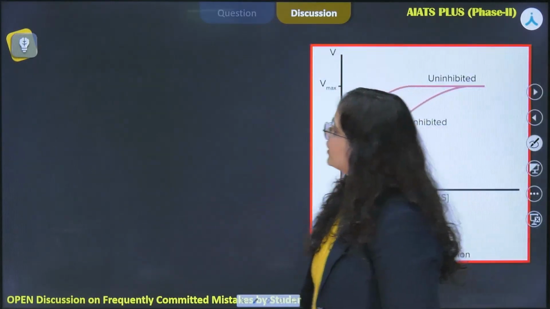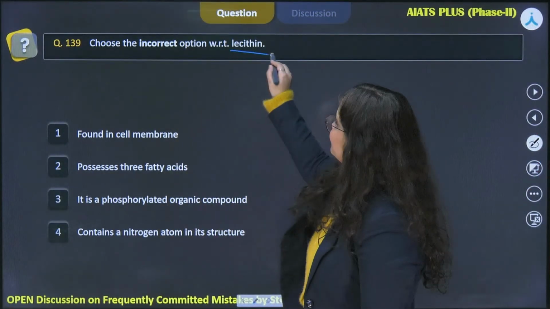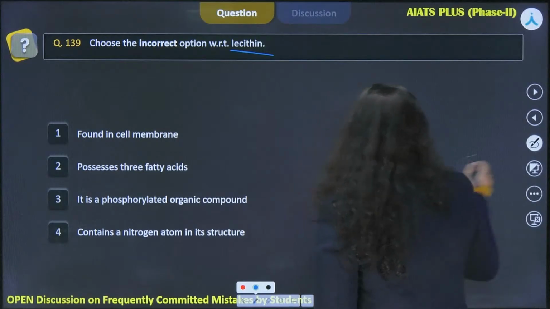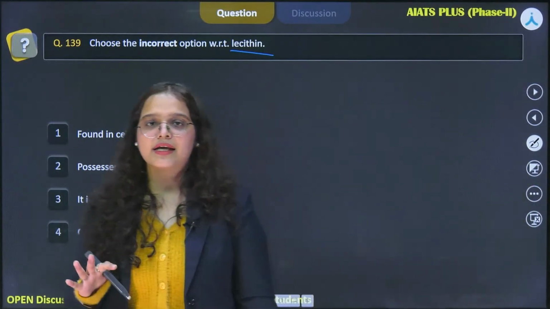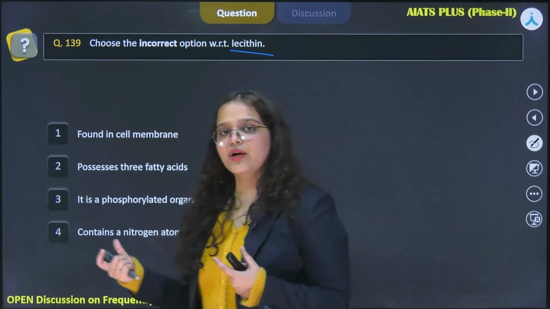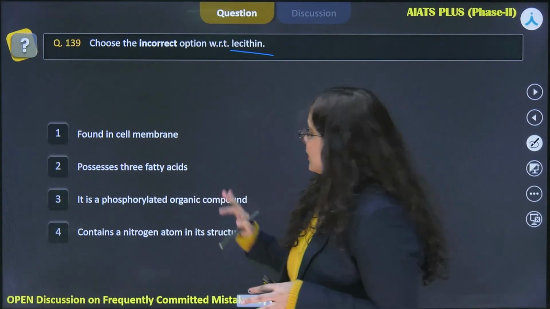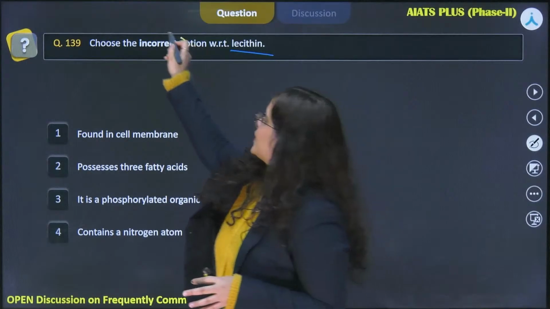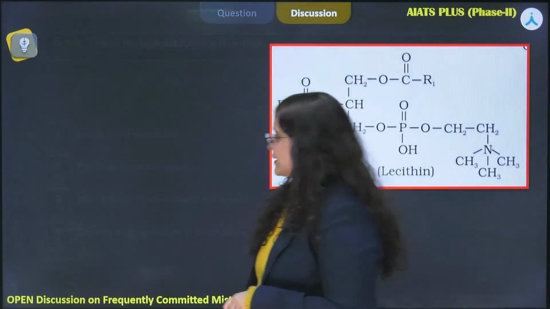So our next question, let's see, pertains to lecithin. Okay, so again a concept question of biomolecules. So we can figure out how important is this chapter, biomolecules, because we have very tricky questions and lengthy questions from this chapter. All right. So among the options given, we need to choose the incorrect one when it comes to lecithin. So what exactly is lecithin?